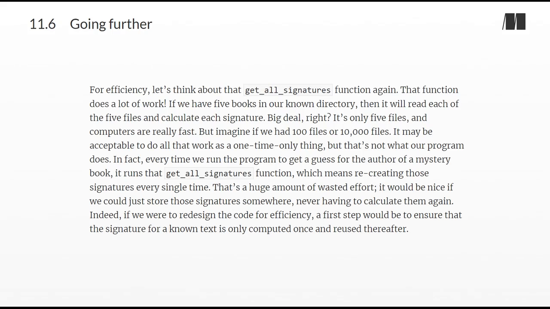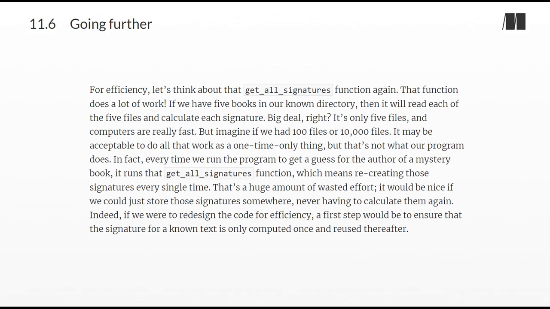For efficiency, let's think about that getAllSignatures function again. That function does a lot of work. If we have 5 books in our known directory, then it will read each of the 5 files and calculate each signature. Big deal, right? It's only 5 files and computers are really fast. But imagine if we had 100 files or 10,000 files.